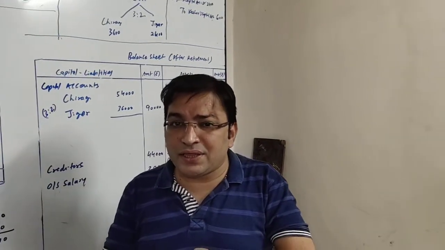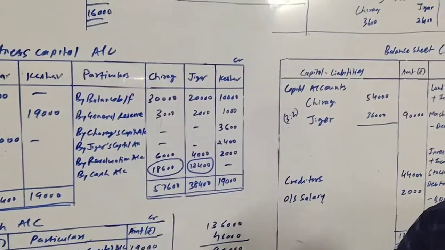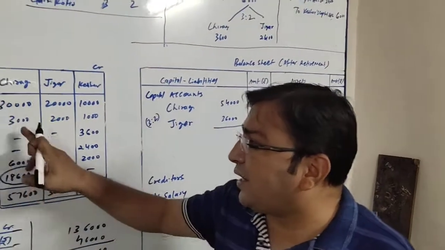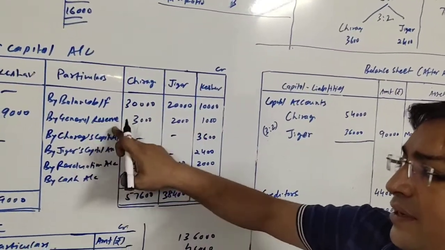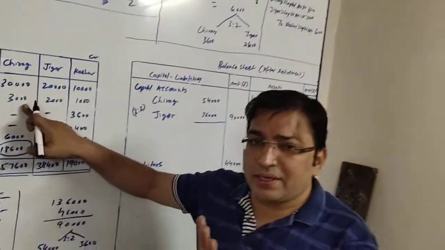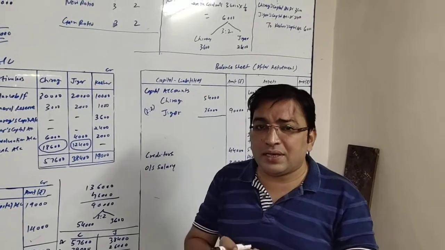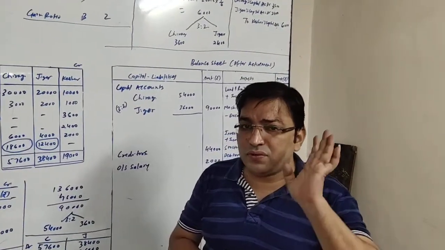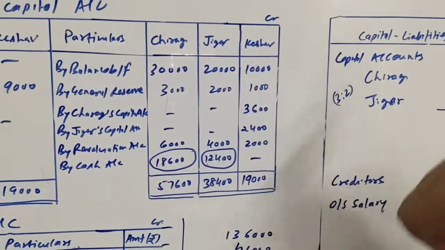When I distribute in this ratio, I will get rupees 30,000, 20,000 and 10,000 by general reserve. Capital account credit side is the total amount distributed among the 3 in the ratio of 3:2:1.